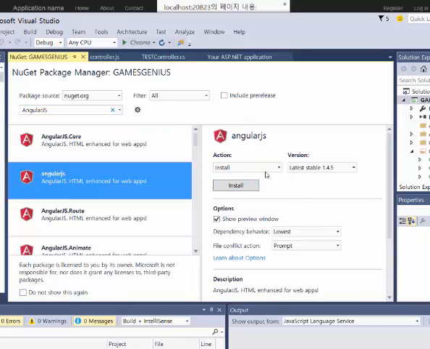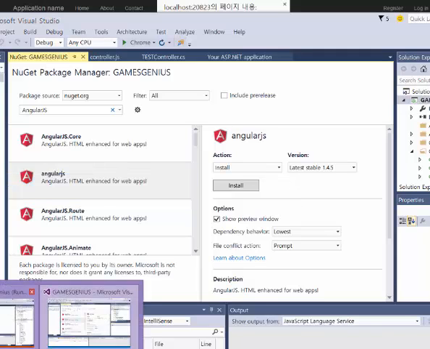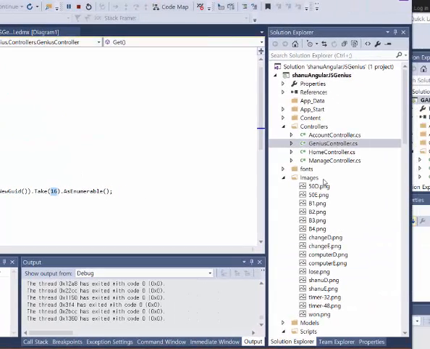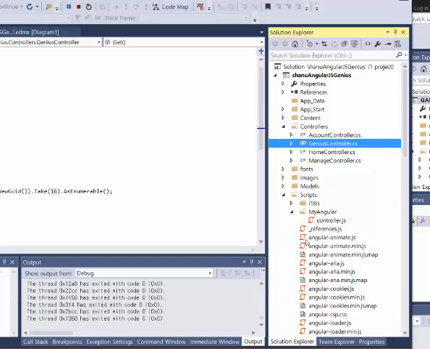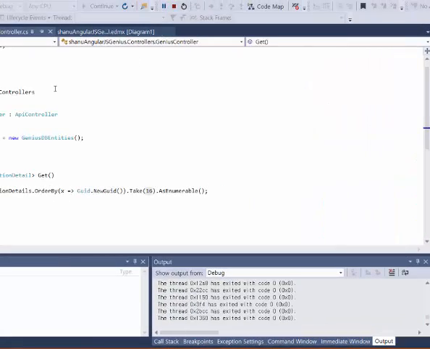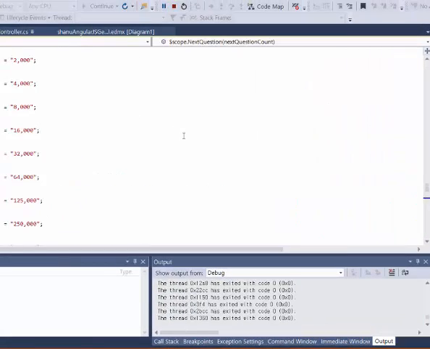Install this, and after the installation is done, we can see in the Scripts folder all the AngularJS files which we need to use in our application.